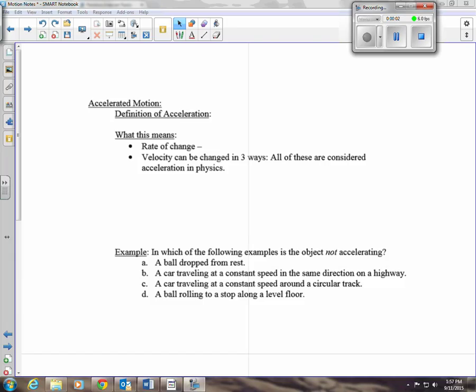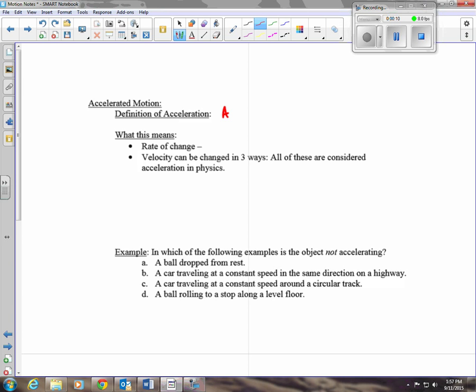Now we're going to start getting into problems that are a little bit more interesting when things are accelerating. So we're going to start out with a definite definition of acceleration. Acceleration is the rate of change of velocity.